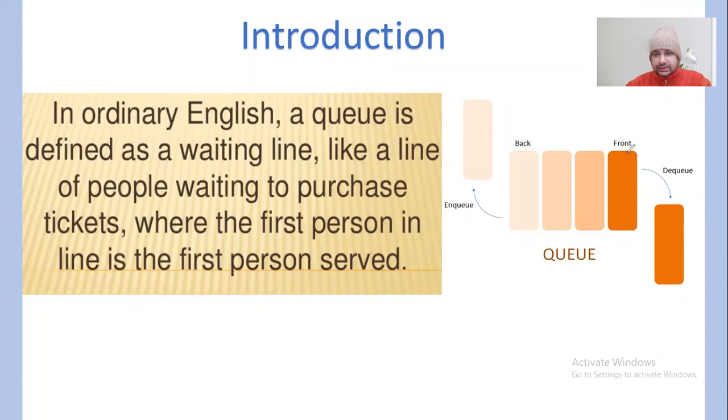This is a queue, and this is the front person. There's a person who's at the front, and this is the back. The person who joins the queue first is going to be served first. That's the basic idea behind this. That means it works on a first in, first out basis, right? Whereas in the case of a stack, it works on a last in, first out basis. Okay, so this is the basic idea behind the queue.